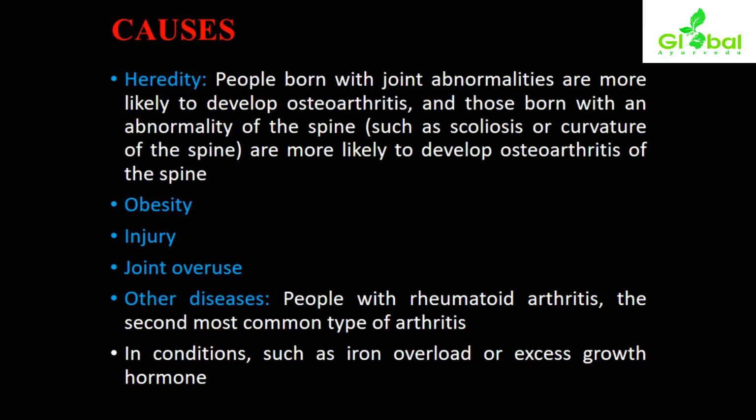Now the specific causes. First of all, hereditary: people born with joint abnormalities are more likely to develop osteoarthritis. So if any kind of joint abnormality is present from birth, there will be more chance of developing osteoarthritis. And those born with an abnormality of the spine, specifically any anatomical abnormalities of the spine, like scoliosis, lordosis, or kyphosis, are more likely to develop osteoarthritis of the spine also.